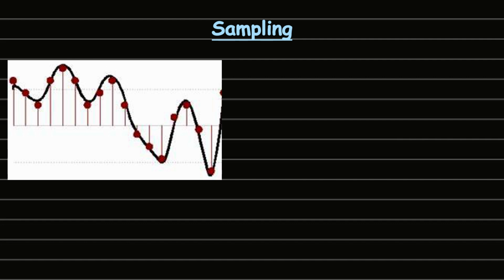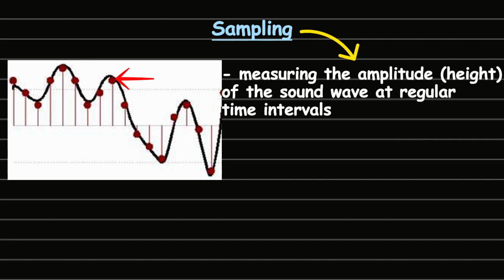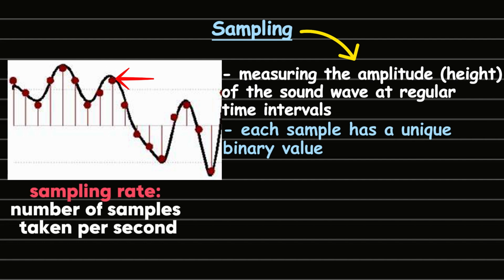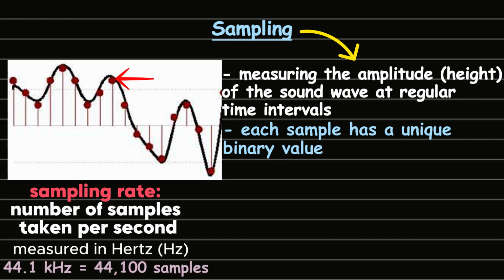Sampling involves measuring the amplitude, that is the height of a sound wave, at regular time intervals. Each sample has a unique binary value. The sampling rate determines how often these samples are taken. It's measured in hertz and represents the number of samples taken per second. For example, 44.1 kHz means that 44,100 samples are taken per second.